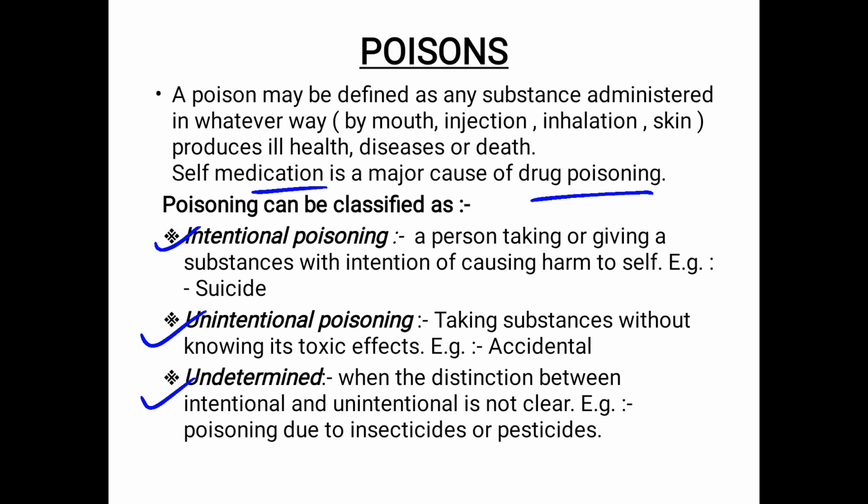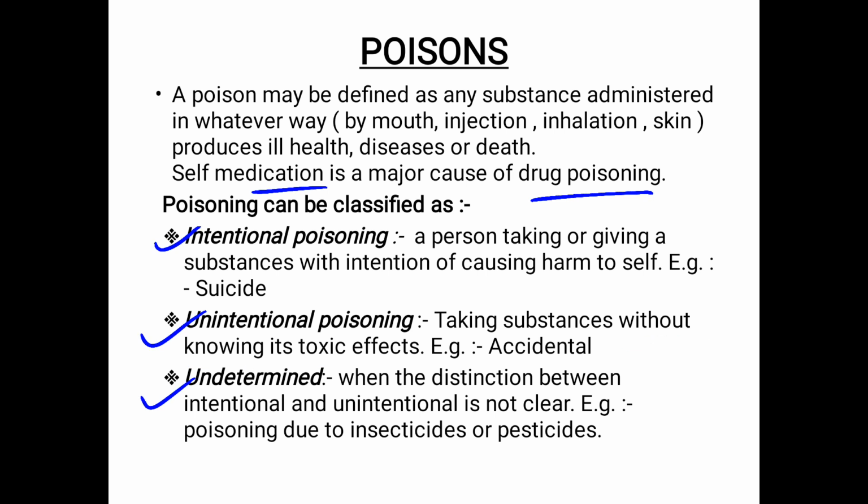What do you mean by unintentional poisoning? Unintentional poisoning is when a person takes or gives a substance without knowing its toxic effect. An example is accidental poisoning. That is, two types of poisoning: intentional poisoning and unintentional poisoning. The third type is undetermined poisoning.